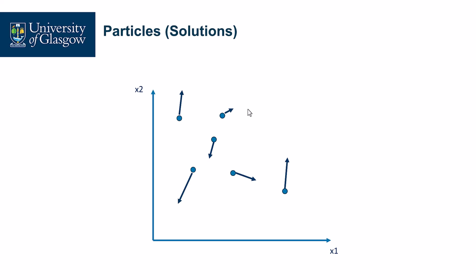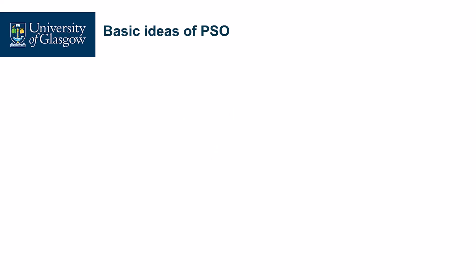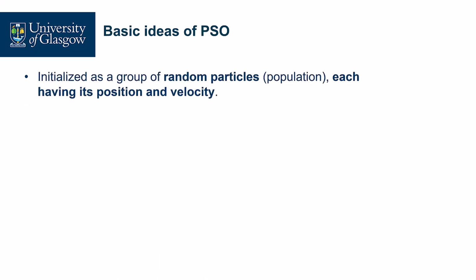For a particle, the two properties that we need to pay attention to are position and velocity. These two are important. One of them represents the location, that is the solution. And velocity shows how this particle can move to a better place. Based on this idea, we can build an algorithm with the following steps. It's population-based. We first initialize a group of random particles, and each one has two properties, its position and its velocity. These can be randomly assigned.